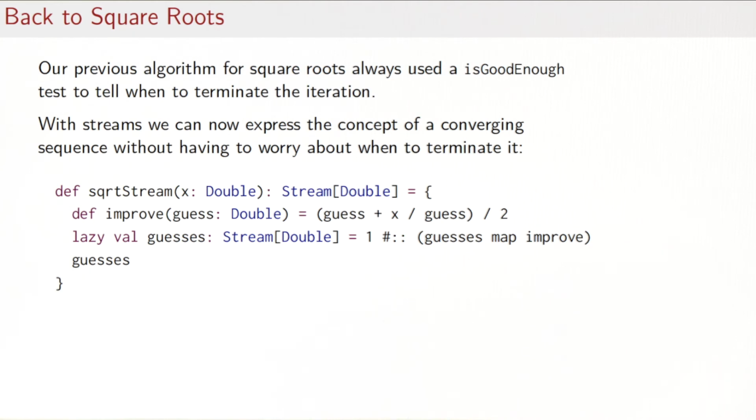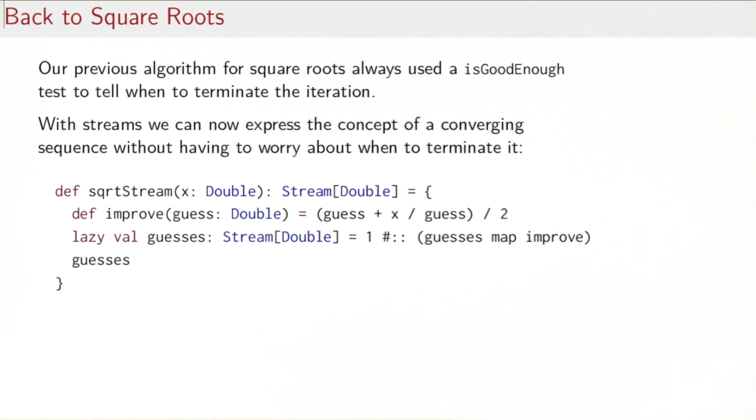So this might look highly alarming to you, a little bit like a snake eating its tail, because what happens here is that you apply a map operation on the value that you're about to define. So won't this blow up in an infinite recursion? Well, again, no, because we have the operation stream cons here, which is lazy in its right operand. So everything actually works out as it should.